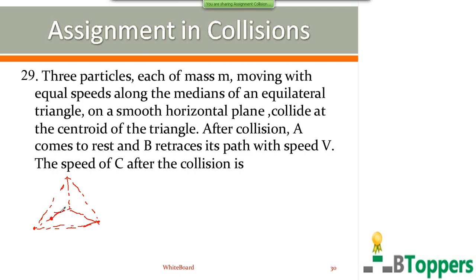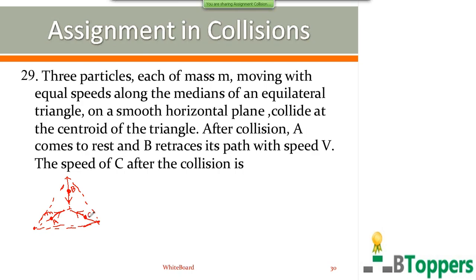So the mass of each particle is the same here. Recall, this is A, this is B, and this is the third particle C.